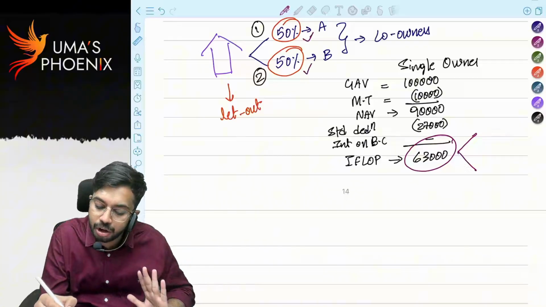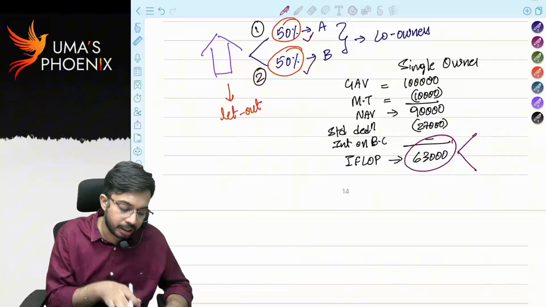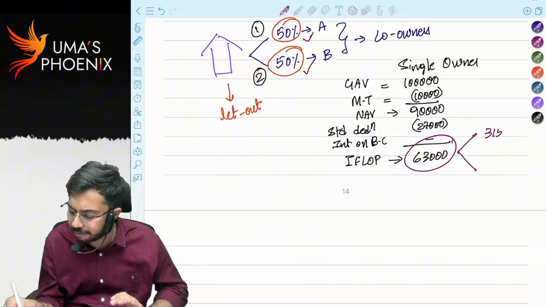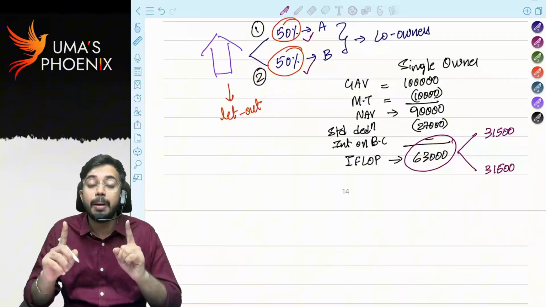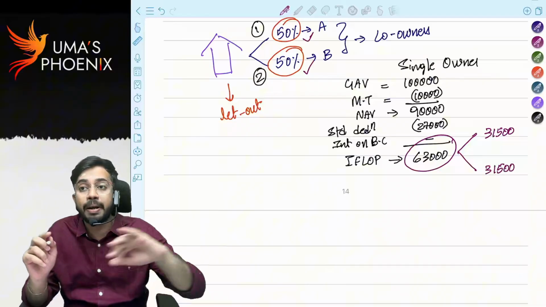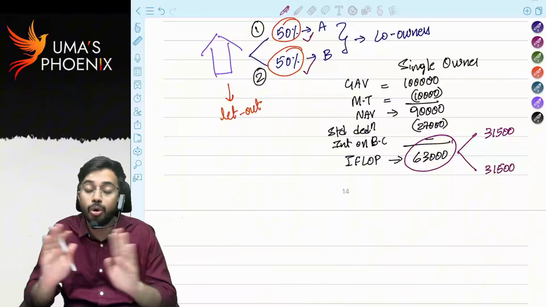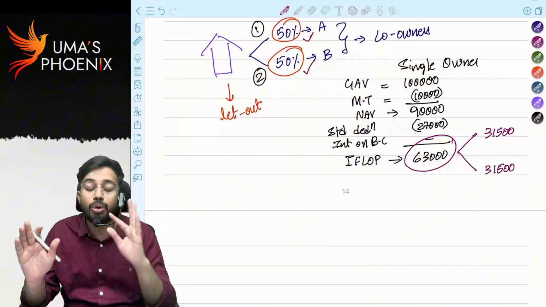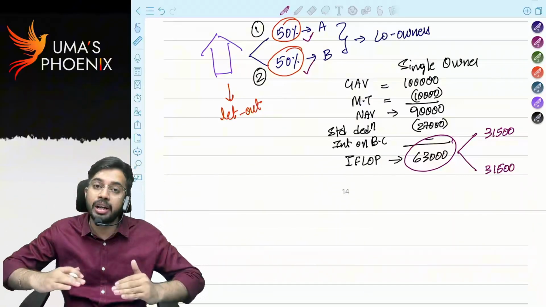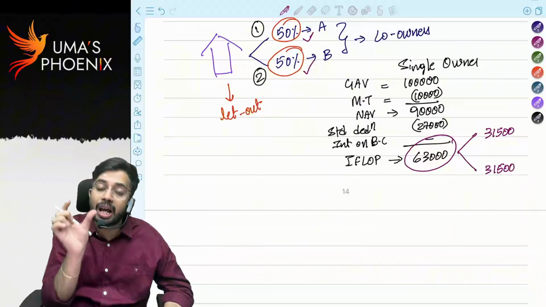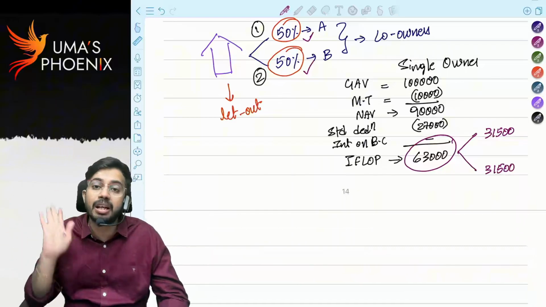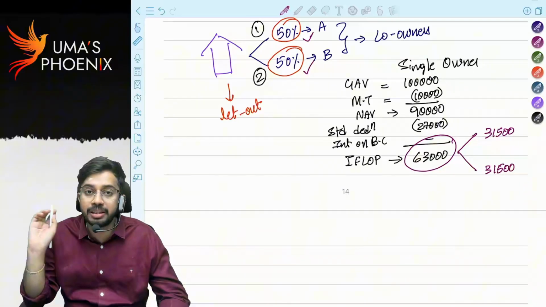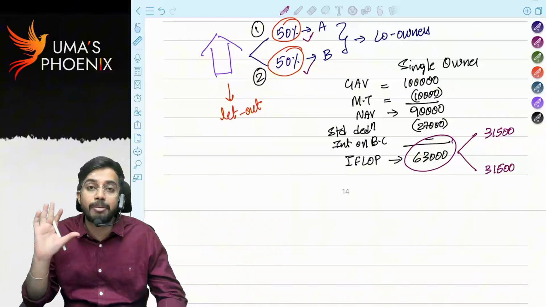What is the co-ownership ratio? 50-50. So 63,000 divided by 2 means 31,500, 31,500. My dear friends, please don't calculate separately for co-owners. No, don't do like that. Assume it as owned by a single owner. Calculate total income from let out property. Once you arrive at income from let out property, divide it among co-owners as per their co-ownership ratio. Is it clear? This is the methodology you have to adopt while you are calculating income from let out property under co-ownership.